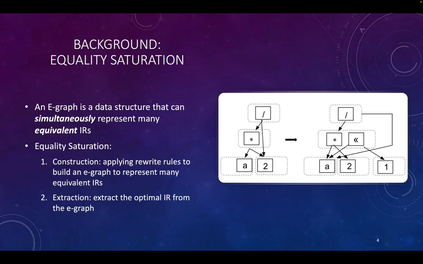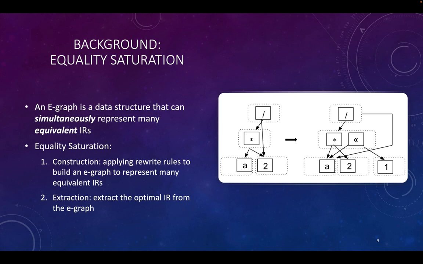Equality saturation is a principled optimization methodology to avoid the phase ordering problem during rewrites. At its core, an E-graph is a data structure that can simultaneously represent many equivalent IRs. What this means is when you apply the first rewrite, both the multiplication operation and the shift operation will simultaneously exist on the E-graph.